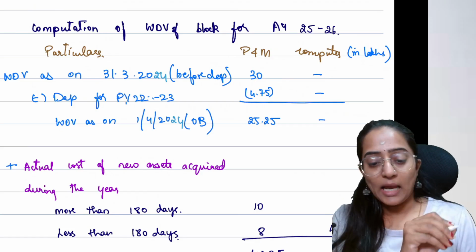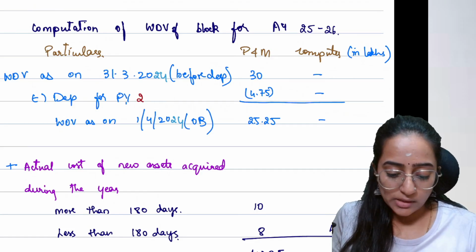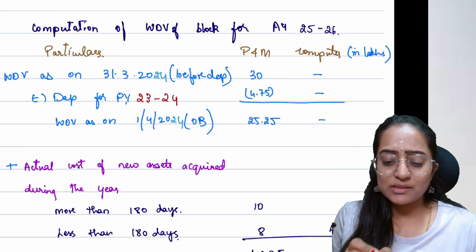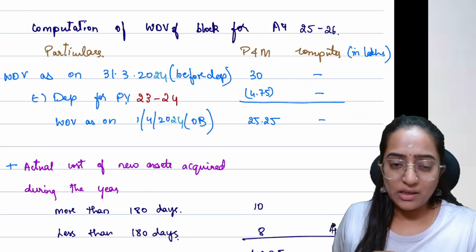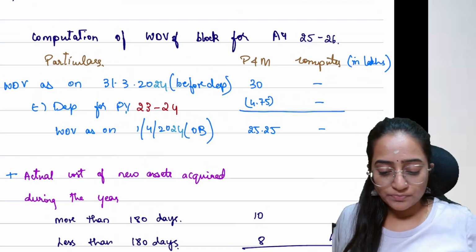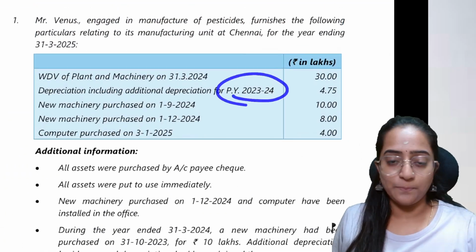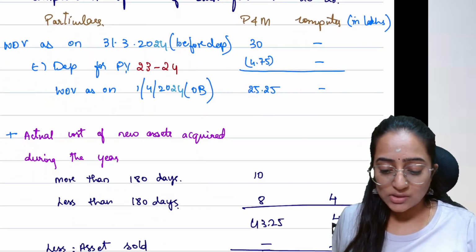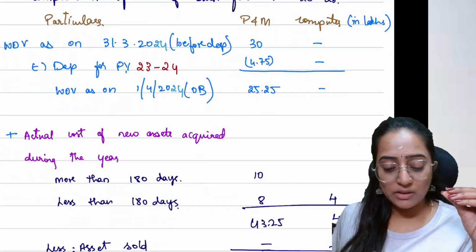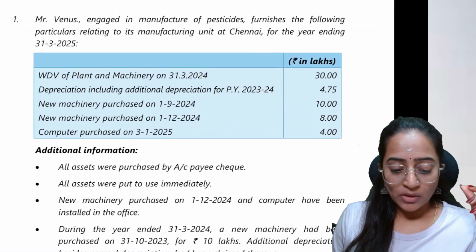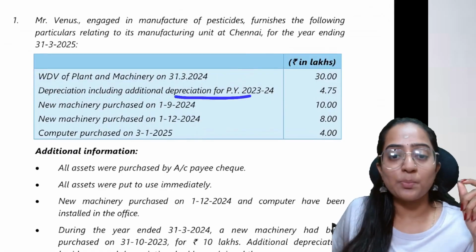See people, this depreciation whatever they are providing is not for 22-23, this is for 23-24. If there are any changes that we need to make, we will make them correspondingly. So 30 and depreciation for the period for the preceding PY. People, why are you subtracting this? The point is very simple. Whenever you get the question, here depreciation on plant and machinery and depreciation on the computer are provided separately.